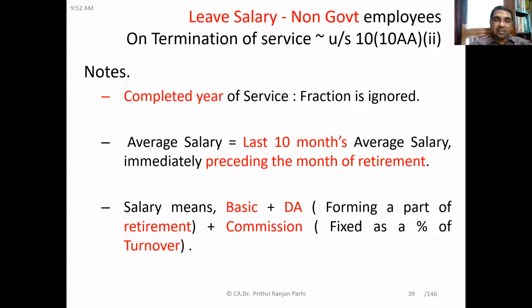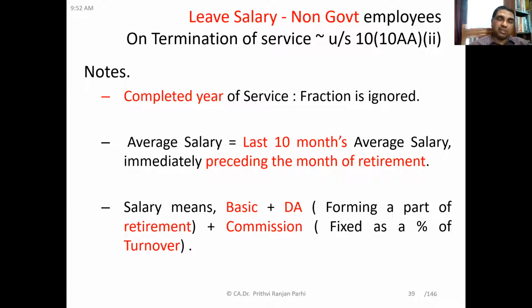And when we use the term average salary, it means the last 10 months average salary immediately preceding the month of retirement. We need to find out the month of retirement, and the preceding 10 months salary needs to be averaged out. Here salary means basic salary plus DA, dearness allowance, provided it forms a part of retirement benefit.